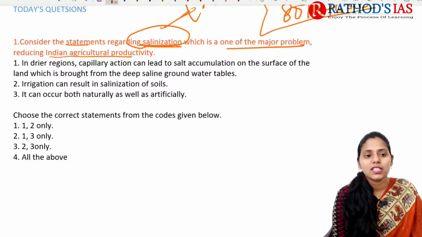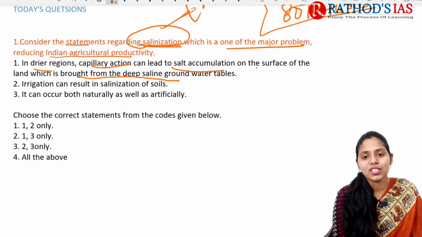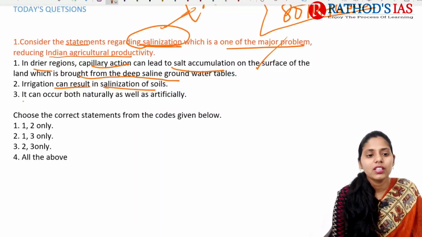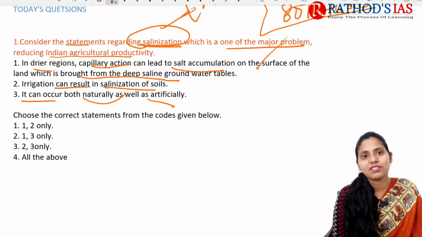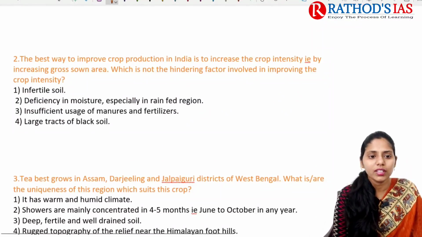The first statement here is: in drier areas, capillary action can lead to salt accumulation on the surface of land, which is brought from deeper saline groundwater tables. This statement is very important, and if you have gone through your NCERTs, then you can easily answer this question. The second one is: irrigation can result in salinization of soils, and it can occur both naturally as well as artificially. So here you need to identify the correct statements and let me know the answer in the comment box.